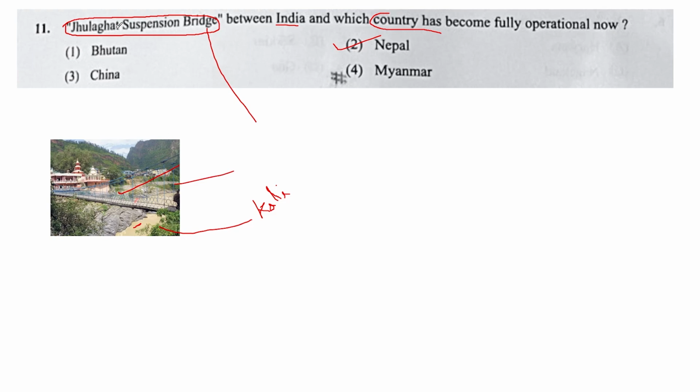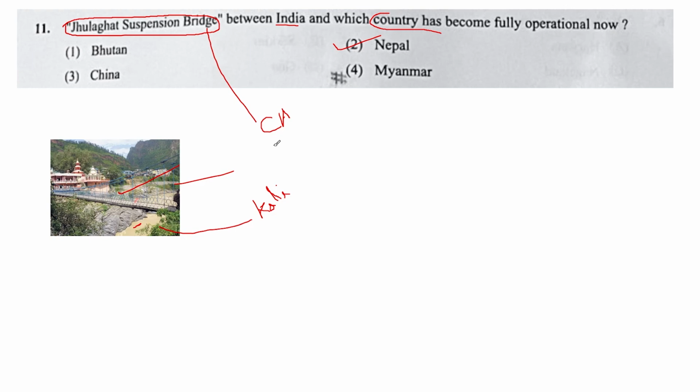So this Julaghat suspension bridge is present over which state? It is present over Uttarakhand, and connects which province of Nepal? Sudur Pashchim. And where in Uttarakhand? It is in Pithoragarh. So this has come from current affairs, or from border infrastructure between the neighboring countries of India. So the correct answer is Nepal.